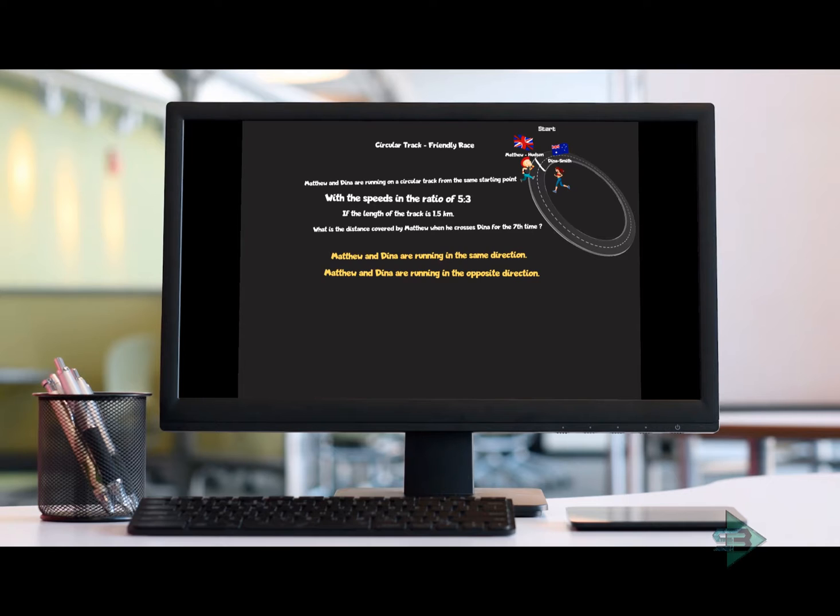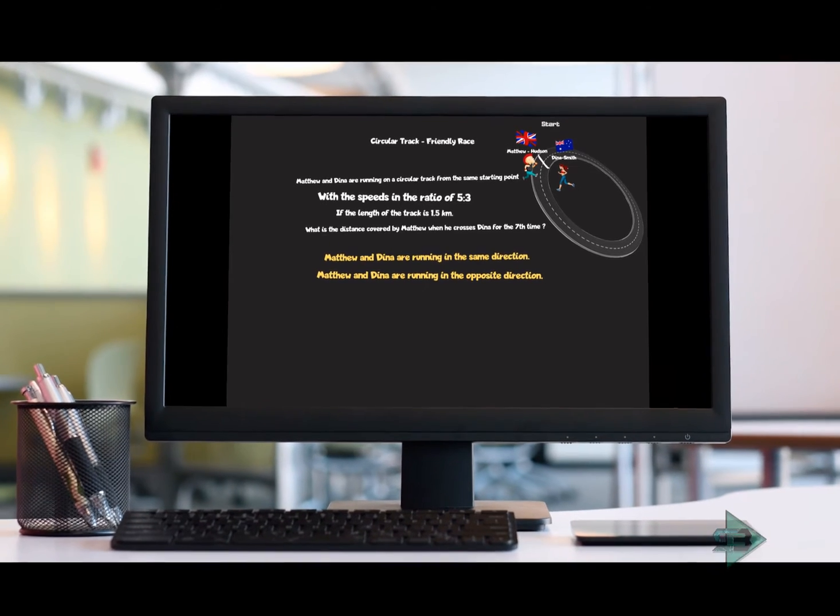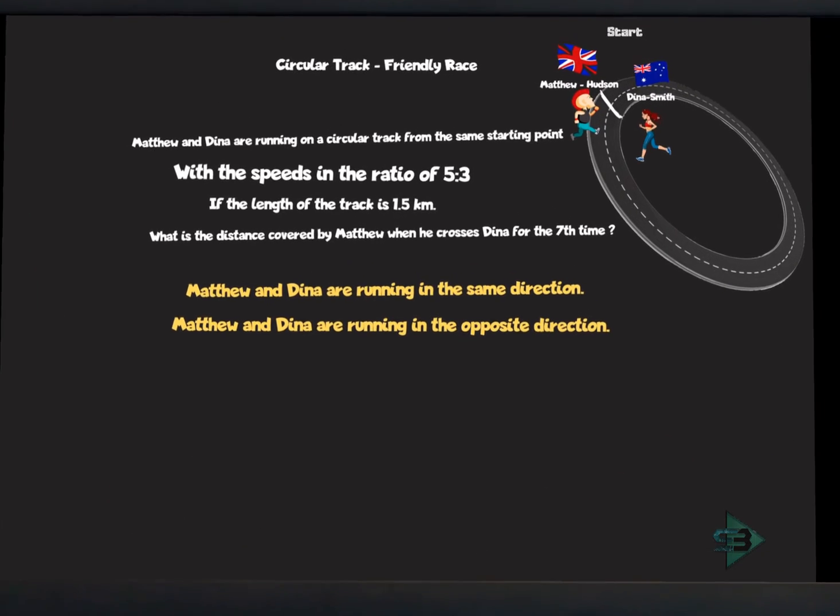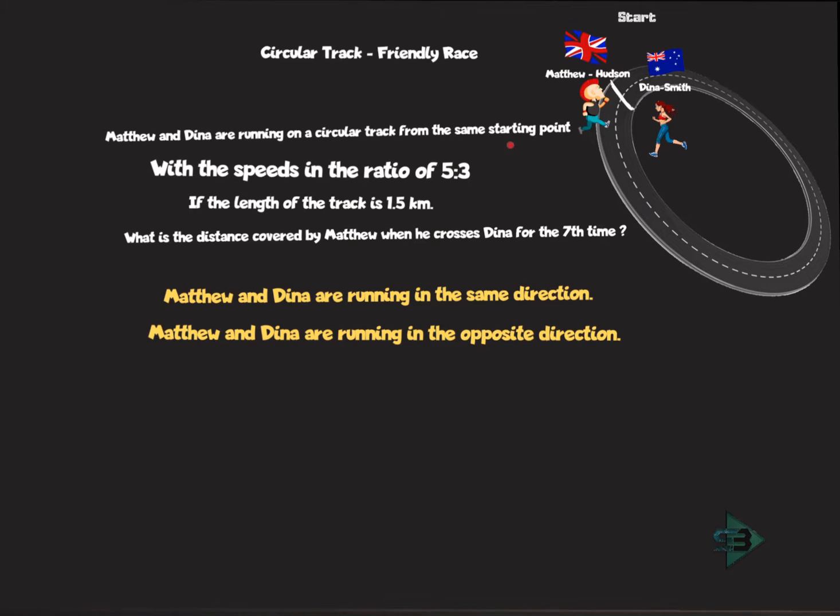So we start with the next problem on circular track race. Now this is a friendly race between Matthew from Great Britain and Dinah Smith from Australia. Matthew and Dinah are running on a circular track starting from the same point, that is the start point.